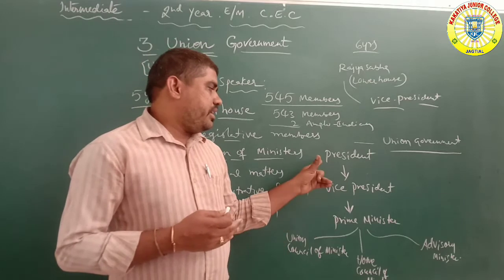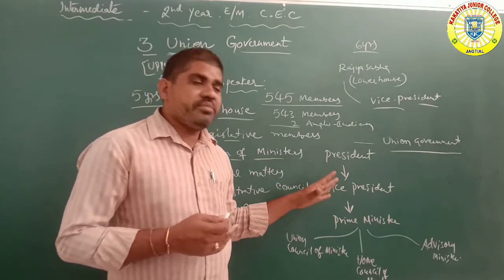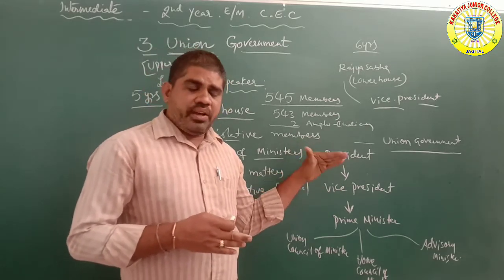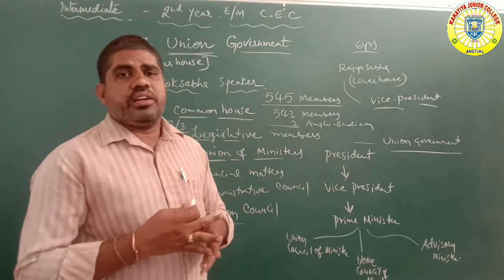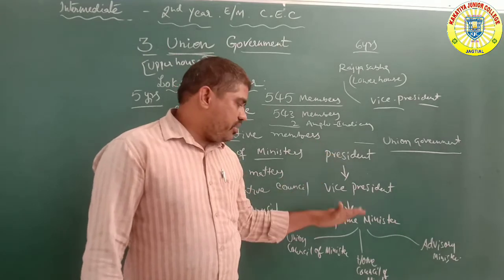After the president, the second option is the vice president. The president and vice president have the same power. The president and the vice president are the direct rulers of the nation. After that, the third category is the prime minister.